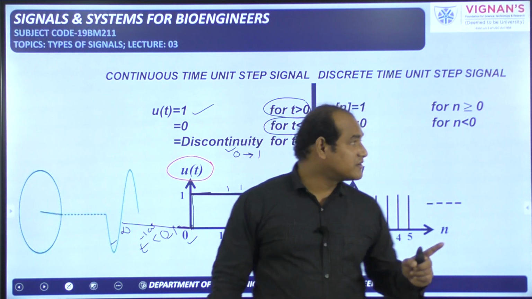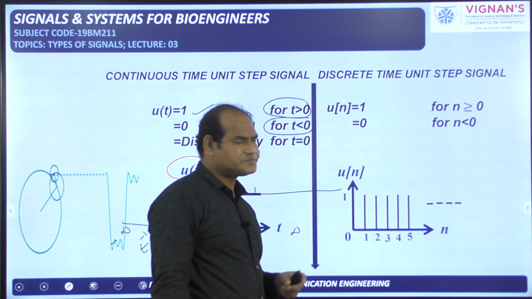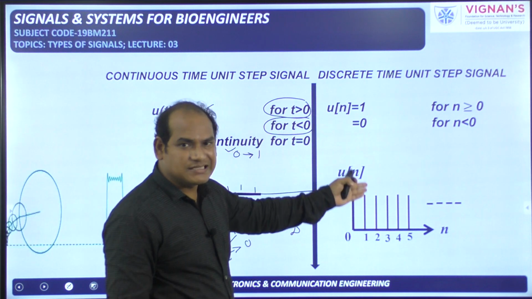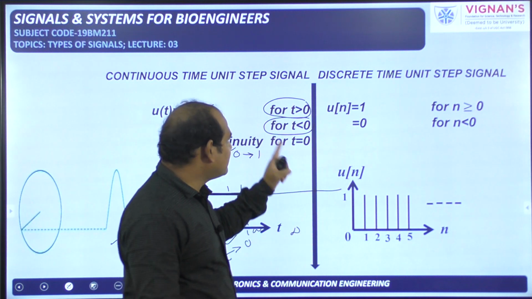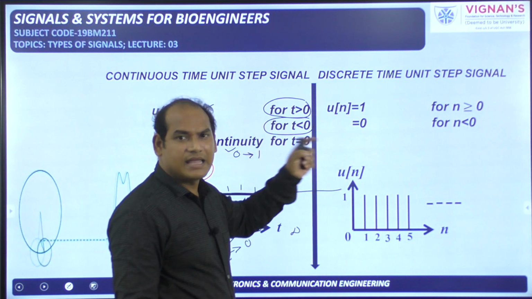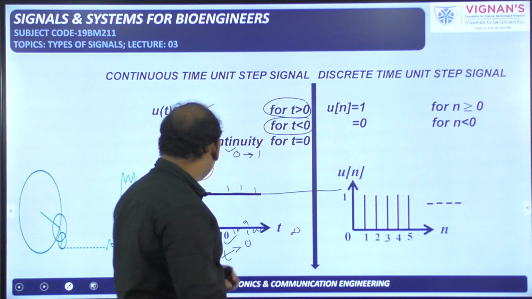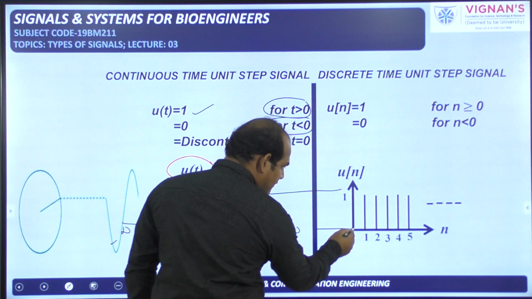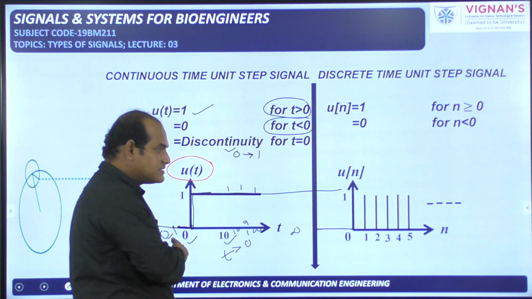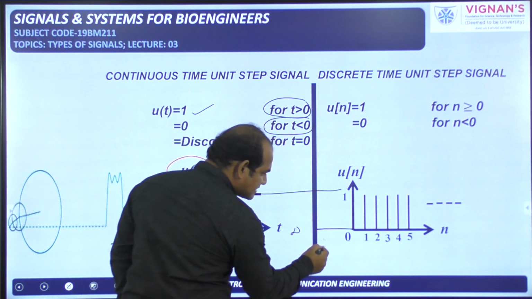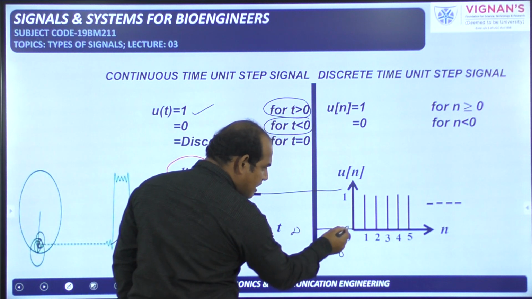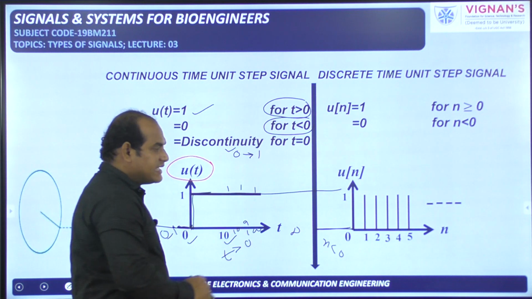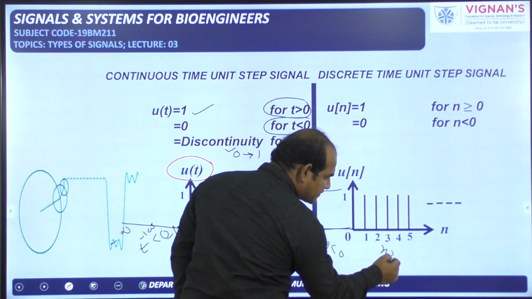But when you come to the discrete time unit step signal, generally we know x of t is the continuous time signal, x of n is the discrete time signal. By performing the sampling process on the continuous time signal, you will get the discrete time signal. Like that only you think. So this side is 0, this side also 0. Here n is less than 0, so for n less than 0, amplitude is 0. For n greater than 0, amplitude is 1.